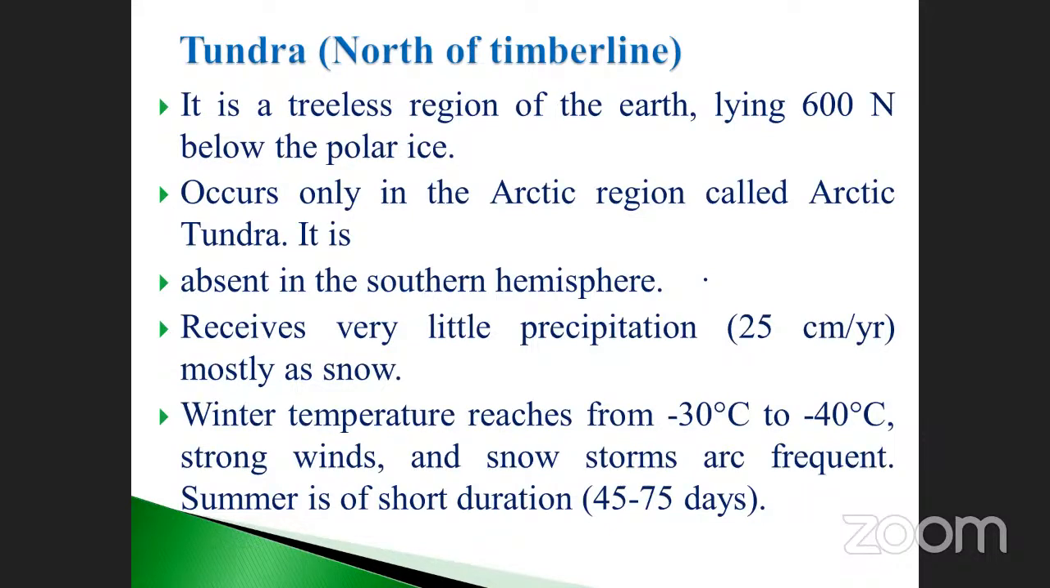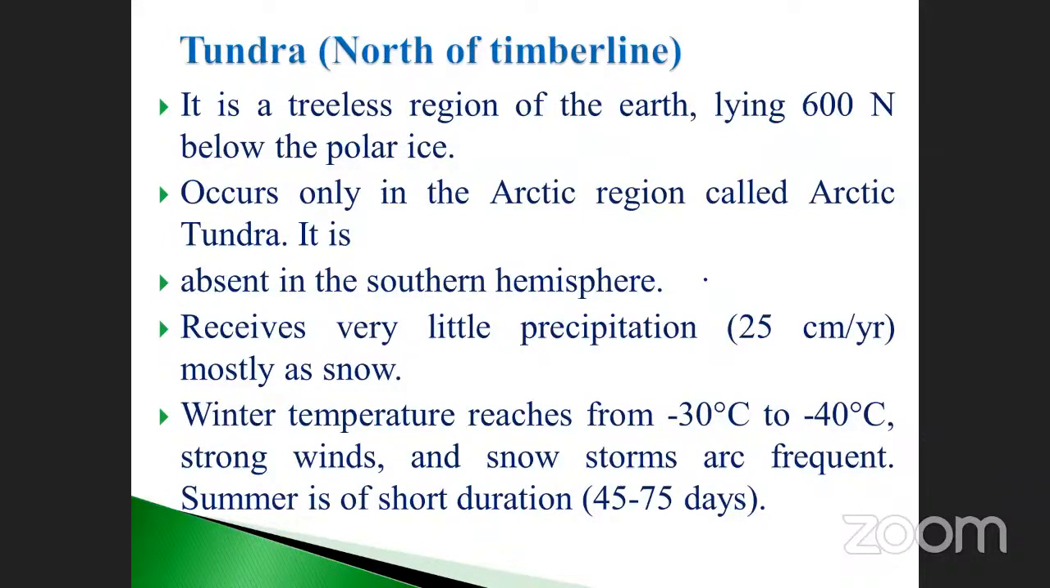Okay, southern hemisphere. And there is very little precipitation, 25 centimeters a year, mostly as snow. The winter temperature reaches from minus 30 degrees Celsius to minus 40 degrees Celsius. Strong wind and snow storms are frequent. Summer is of short duration, 45 to 75 days.